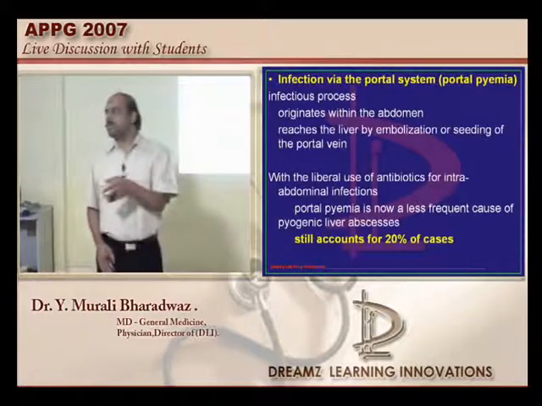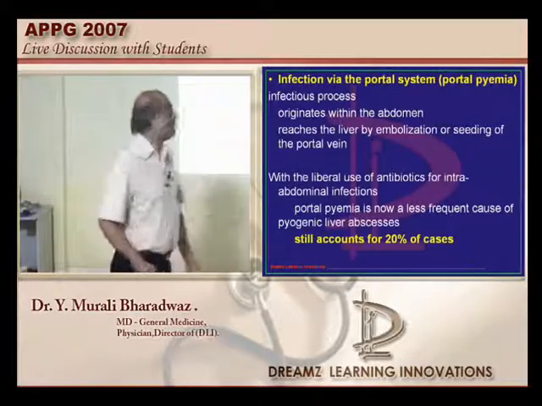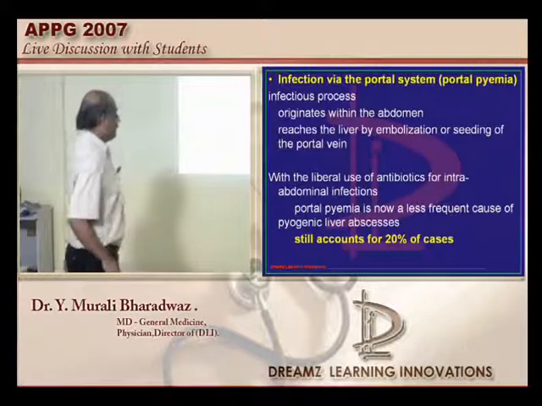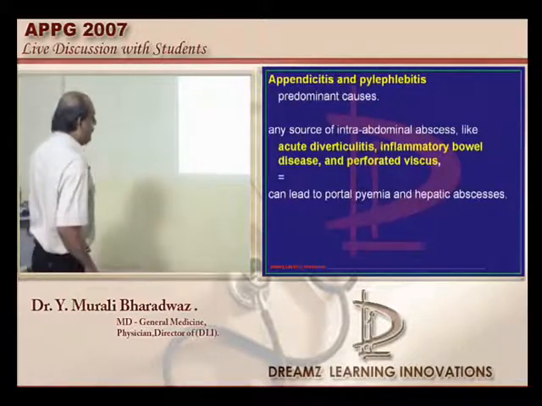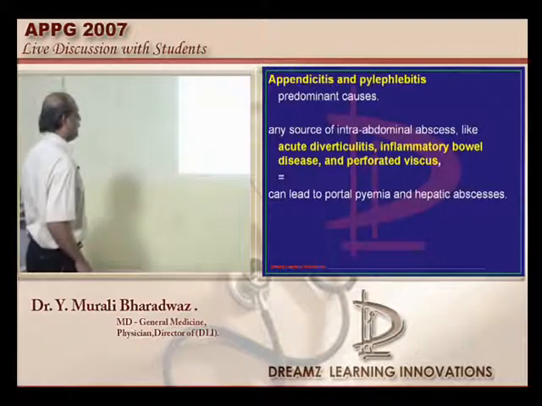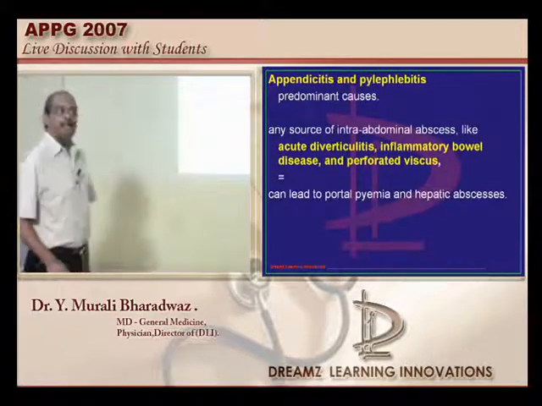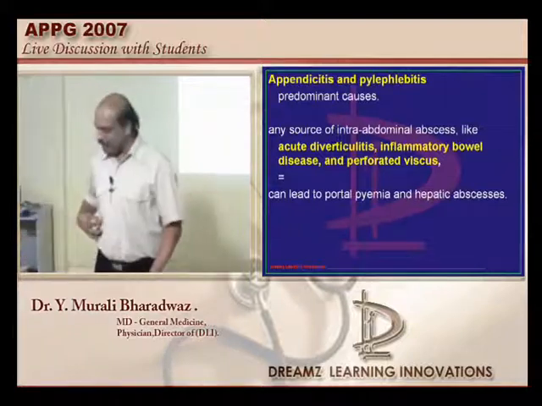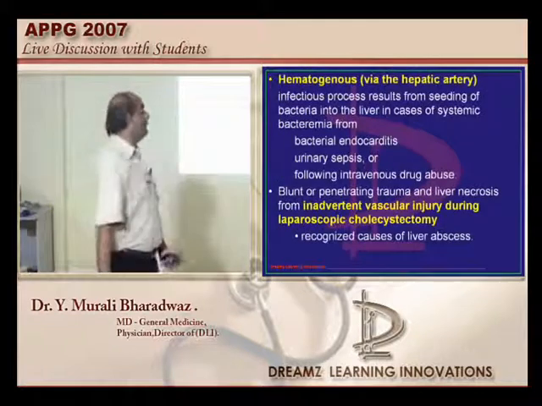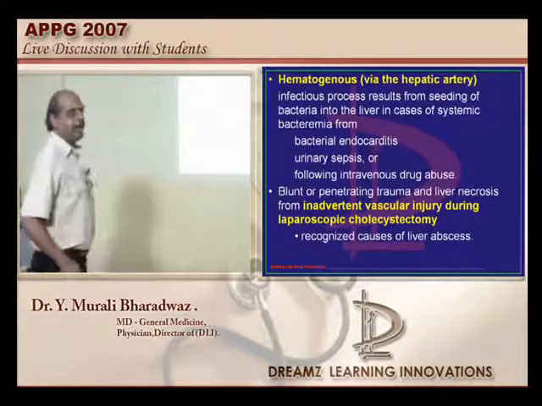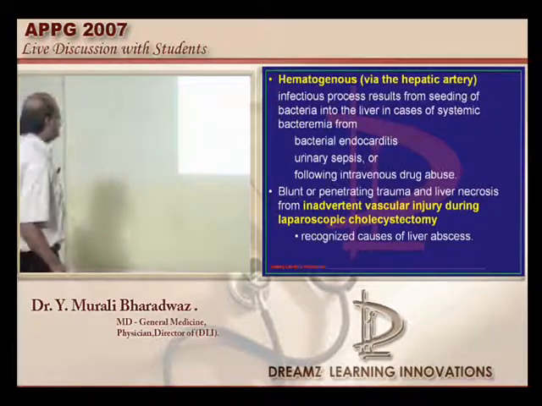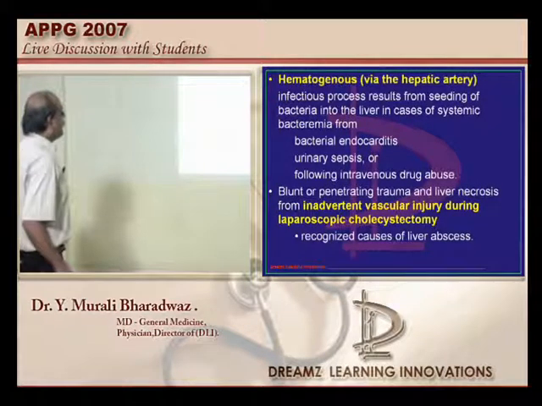Second most common source for the pyogenic liver abscess would be infection from the portal system. That is typically appendicitis or pylephlebitis, acute diverticulitis, inflammatory bowel disease, perforated viscus. All these are capable of spreading the infection from the GIT into the portal vein and into the liver, is what needs to be remembered. And third comes the hematogenous spread, which occurs through the hepatic artery, if there is any urinary sepsis.